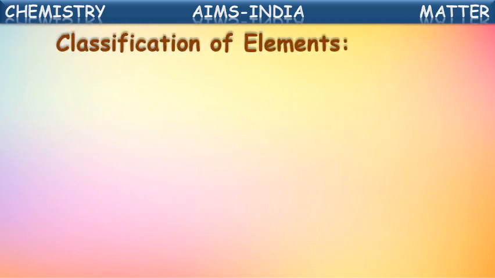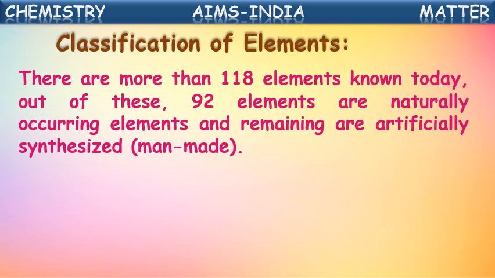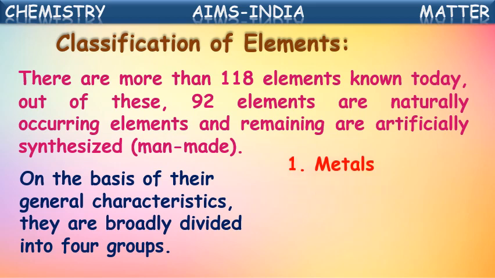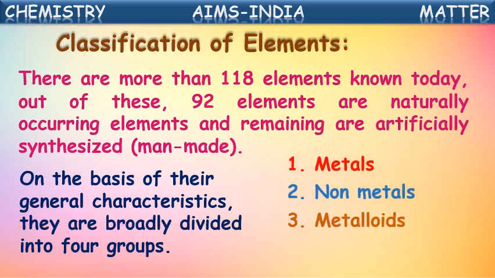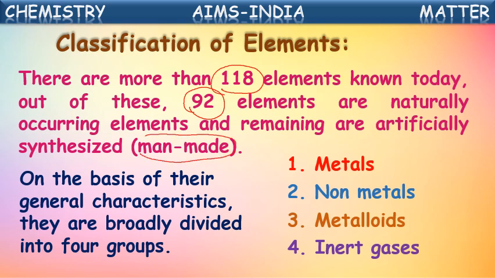See, next is the classification of elements. Elements can be classified into different types. If you consider the total, we have 118 elements as of today. Out of these, 92 elements occur naturally in the universe, whereas the remaining elements are man-made, meaning we synthesized them in the laboratory.